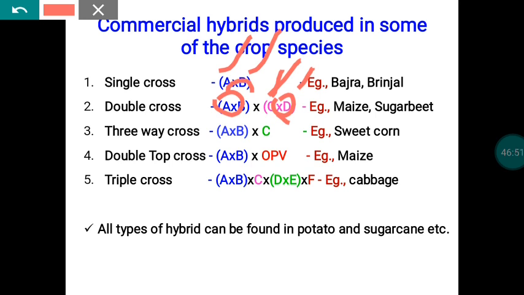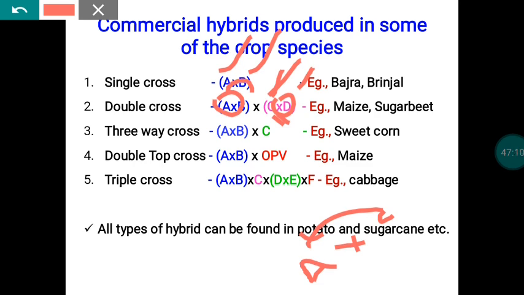In the next generation, the seed harvested from A will be used as a female, and the seed harvested from C will be used as a male. Again they will make a cross. This is the way in which we produce a double cross hybrid. This is very popular in the case of maize and sugar beet.